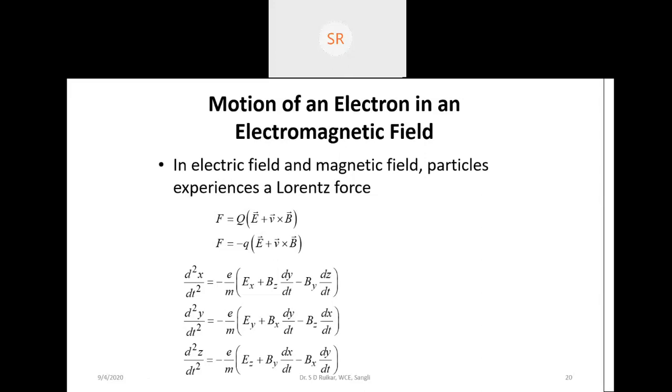The magnetic field is used only for focusing the electrons, so that the beam travels together. In a CRO tube, if you see, there is a focusing magnet, so that the electrons are not allowed to move in any other direction.